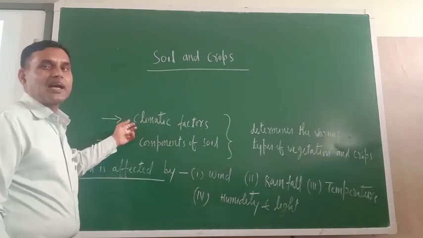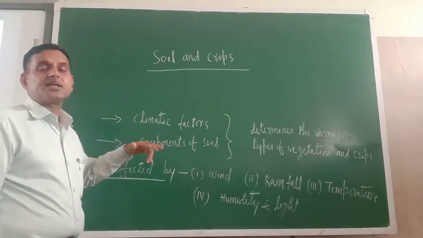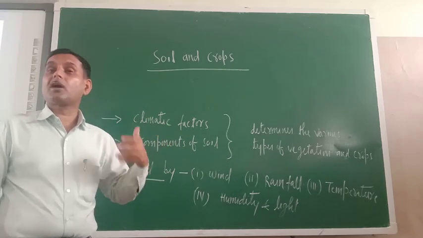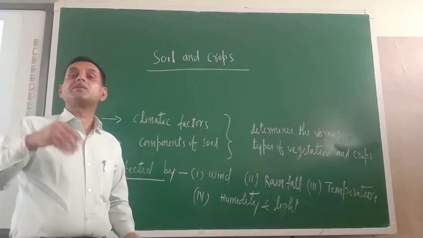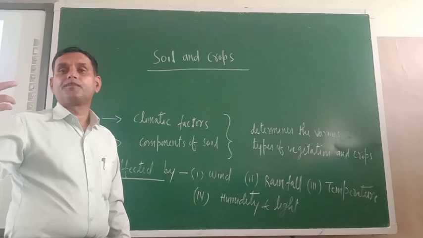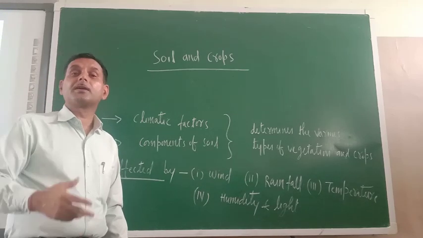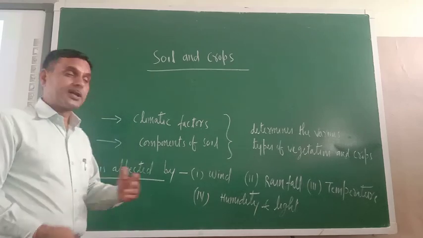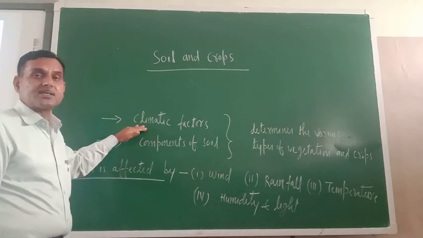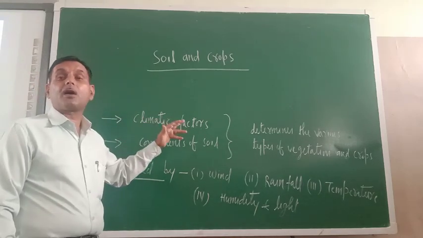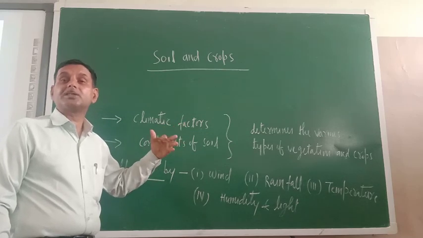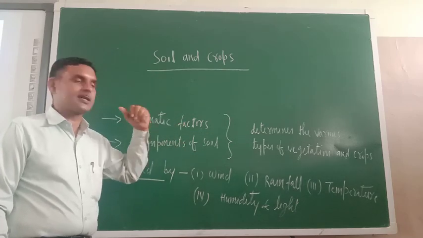The first one is the climatic factors. Just see, the climate which is needed for cotton and paddy may not be suitable for wheat, may not be suitable for sugarcane, may not be suitable for groundnut. So climatic factors determine what kinds of crops and vegetation will grow in a particular region.